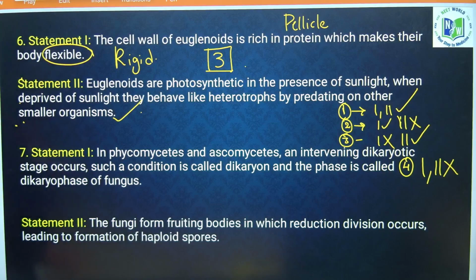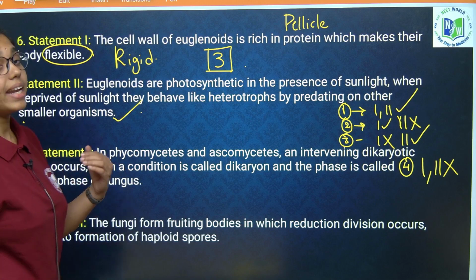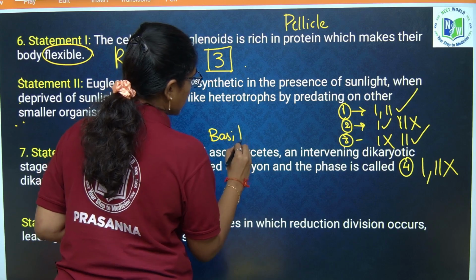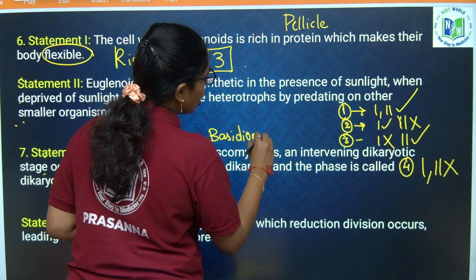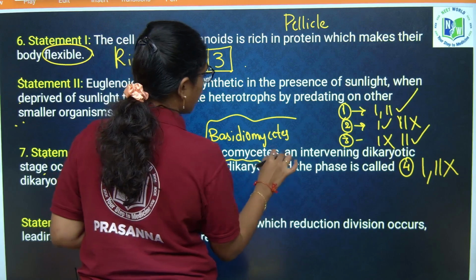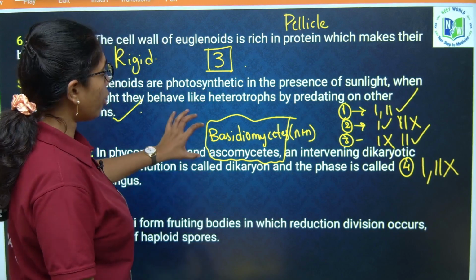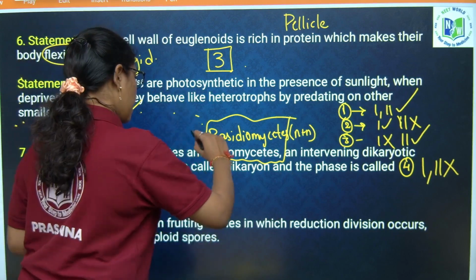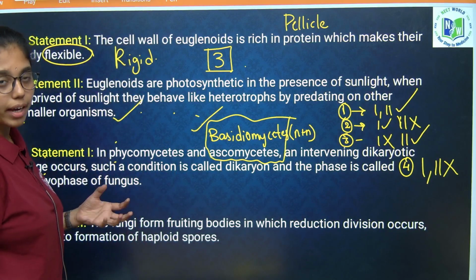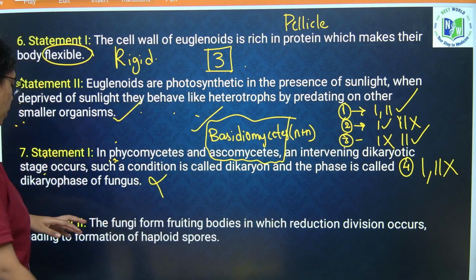Next, in Phycomycetes and Ascomycetes, the intertwining stage is dikaryote. Wrong. In Ascomycetes and Basidiomycetes, you will see an intertwining dikaryotic stage in their sexual reproduction. Of these two, which is the most advanced fungi? Basidiomycetes is advanced fungi. Phycomycetes is also called as algal fungi or primitive fungi. It will not show any dikaryotic phase. So statement 1 is wrong.